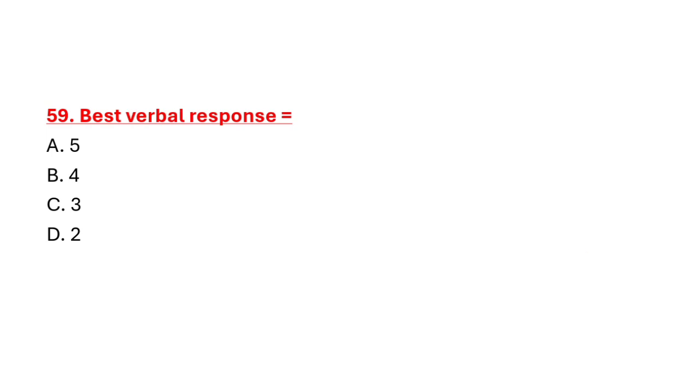Question number 59. Best verbal response is option A. 5 score. Option B. 4 score. Option C. 3 score. Option D. 2 score. Correct answer is option A. Best verbal response score is 5. Question number 60. Best motor response score is option A. 6, option B. 5, option C. 4, option D. 3 points. Correct answer is option A. 6 points.